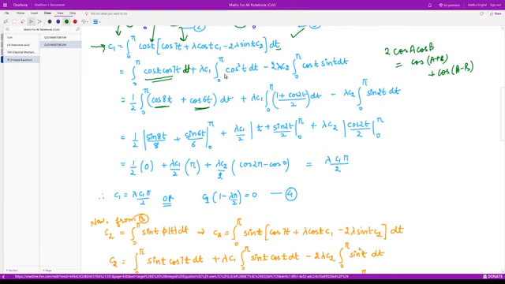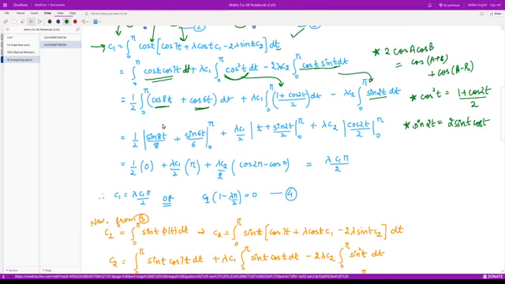And here, what is the integration of cos square t? For that, again we'll go to double angles. The formula we have used is cos square t is equal to (1 plus cos 2t) divided by 2, right? So we use this formula, and here the angles t and t are the same, so we can use this 2, so it will be sine 2t, because you know sine 2t is equal to 2 sine t cos t, right? So these formulas we have utilized. So we obtain these terms. Now we can easily integrate them.